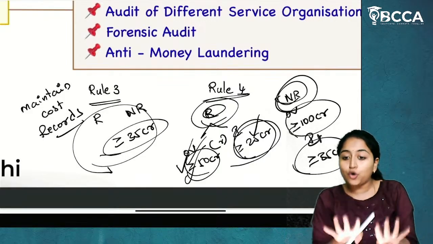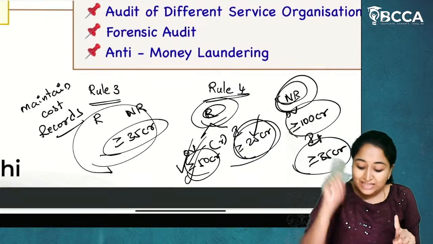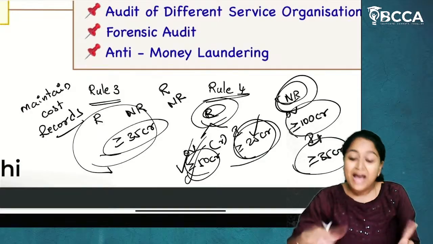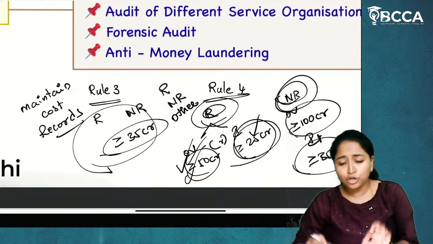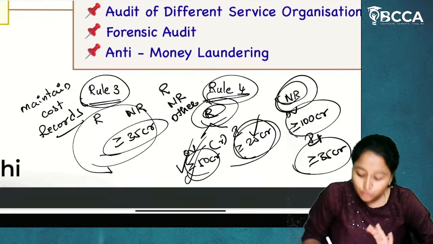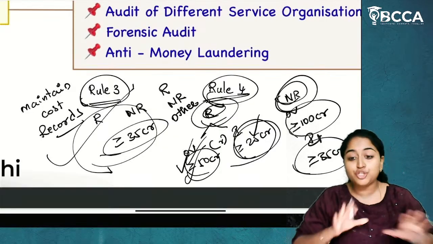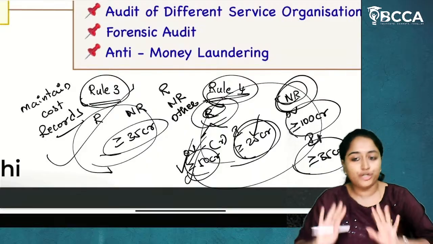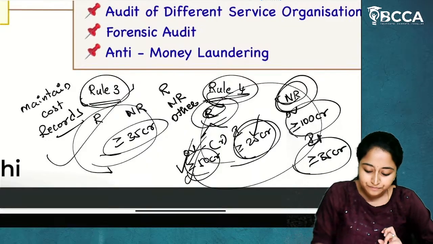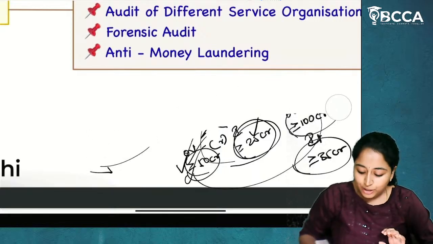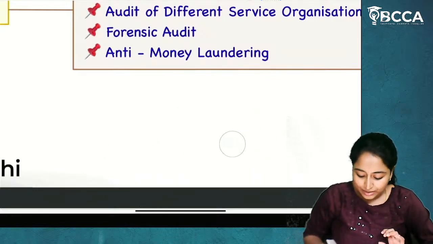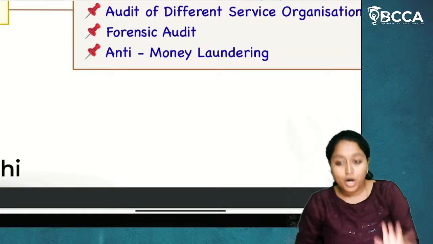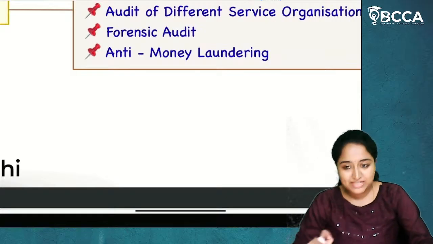Now, if all four limits are satisfied, which means the company has regulated sector products and services, non-regulated sector products and services, and other products and services, then if rule 3 and rule 4 are completely satisfied, cost records should be maintained for the overall entity, and under rule 4 also, cost audit should be done for the overall entity. I hope it is clear for you now. So whatever you have asked, if rule 4 table A and table B limits are all satisfied, do they have to do the cost audit for the entire entity, products and services? Yes, they have to do it. I hope it is clear to you, Shri.